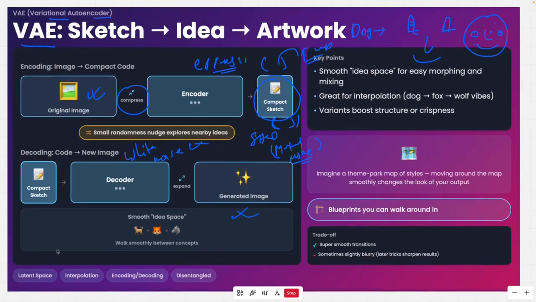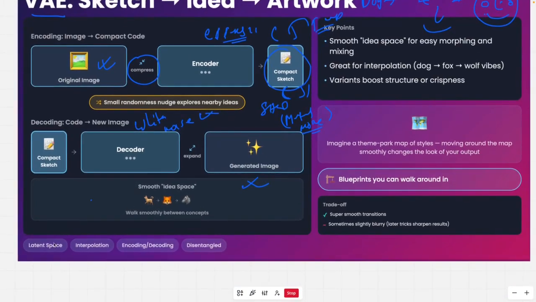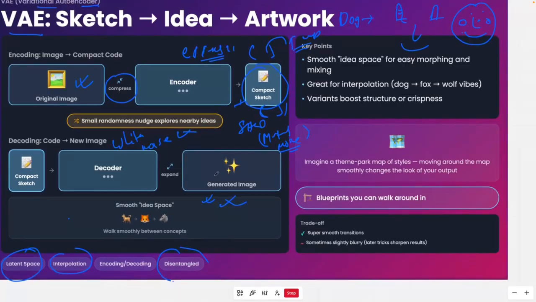Now there is a lot of fancy stuff here, something called latent space. So this is called latent space, where you are learning the mental model. Interpolation is the one where, because the mental model is the same, every time you generate a new image, how? Because the interpolation is different. Encoding and decoding we understand; we will go deeper into VAE.